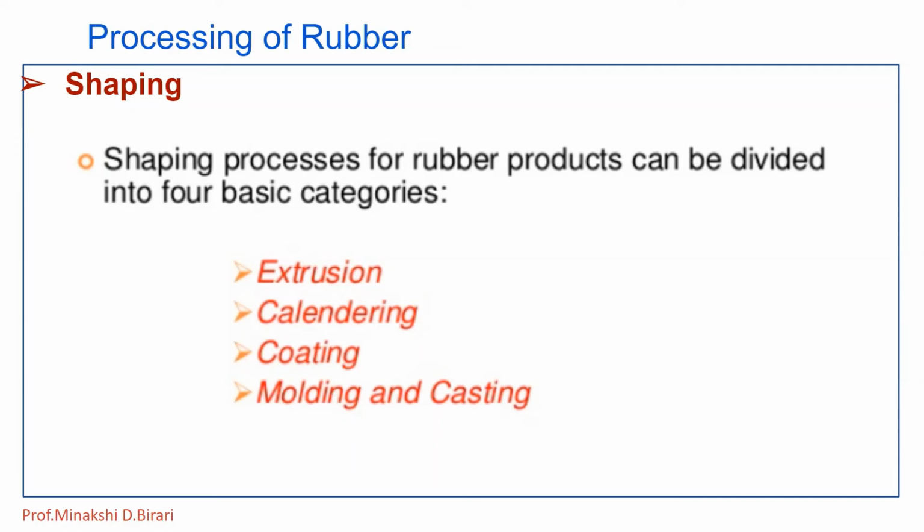Some plasticizers or softeners give more tenacity and adhesion to the rubber. For example, vegetable oils, waxes, stearic acid, which are the most commonly used plasticizers. So, there are a number of things which are important in the processing of rubber.